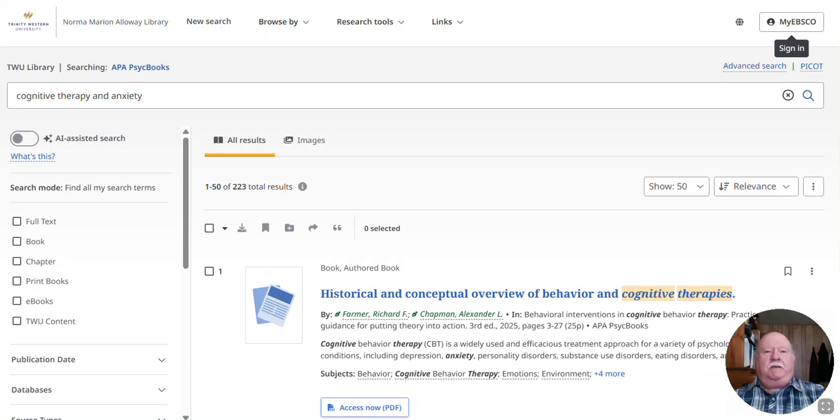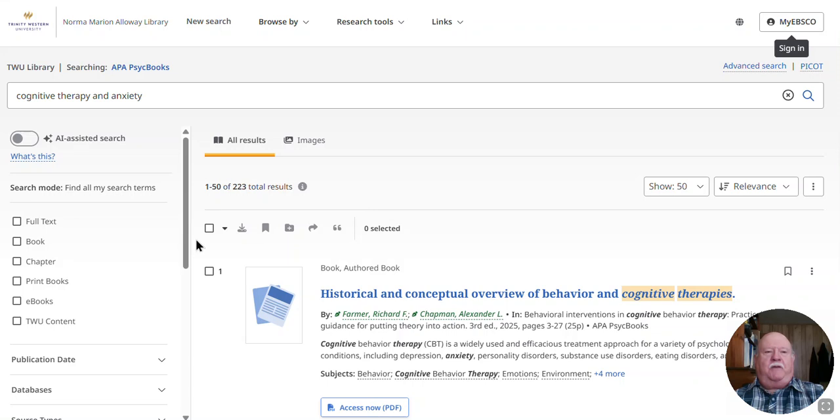PsycBooks is a database devoted to chapters in books. In the field of psychology, there are a lot of books published as collections of chapters around a specific theme or idea, and this reveals those kinds of chapters. In this case, we're looking at cognitive therapy and anxiety, and you notice we've got 223 results, not too bad,